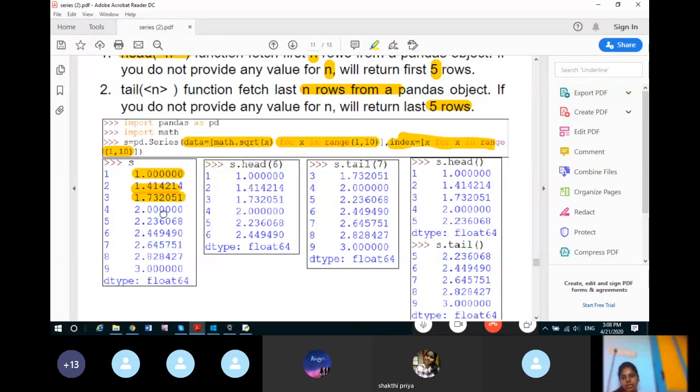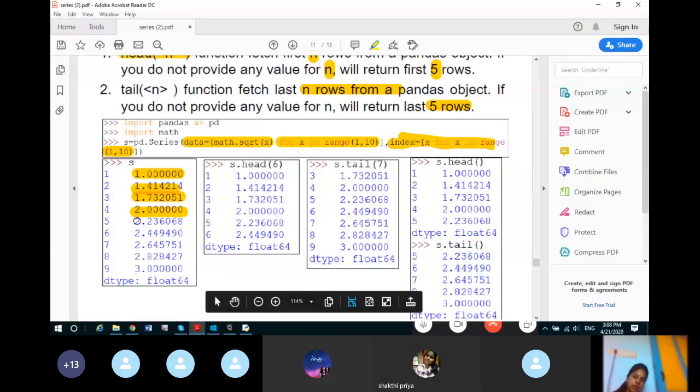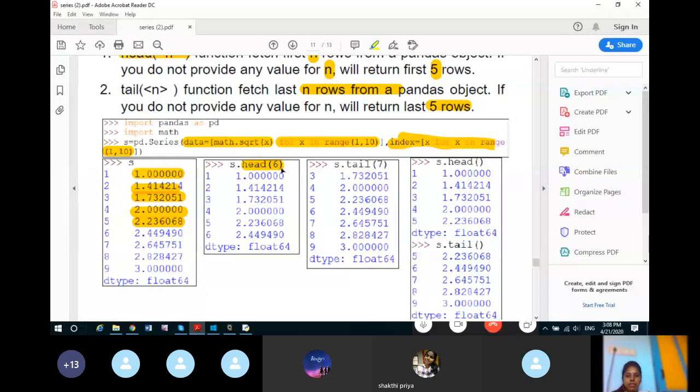It is like this. Now all the x values up to 9 will be stored as the square root of those values as data elements in the series. Now we have created the series. Now, using the head function, how can you use it? See here, I have called s.head with the number 6.